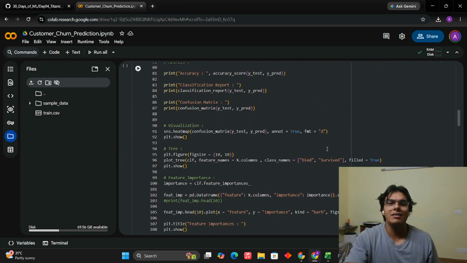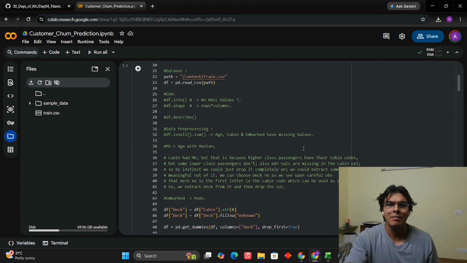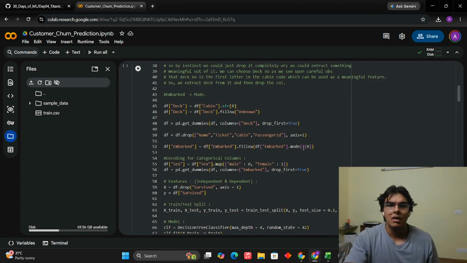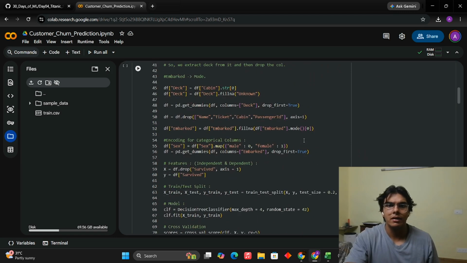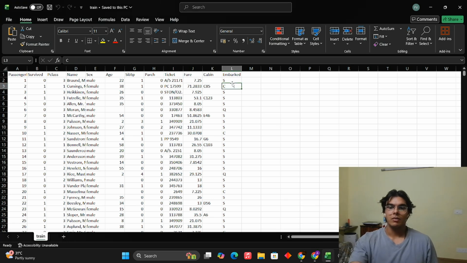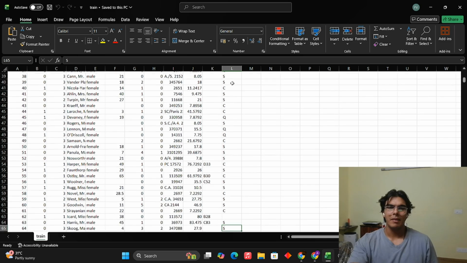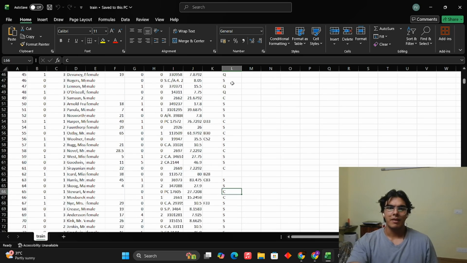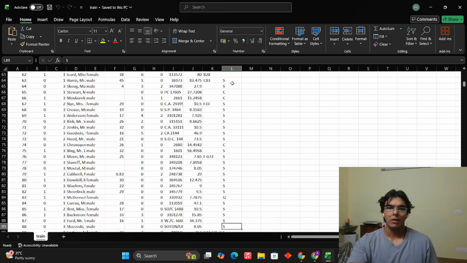Now, the way to handle this is a very theoretical, very simple idea. Let me go on to this again. There we go. So, first of all, embarked. It has only two missing values, which is fine, but we still need to address it. When we go into the column of embarked and look at how it looks, it has S, C, Q, and missing values. This is the first one, by the way, the first missing value when we are looking at it.